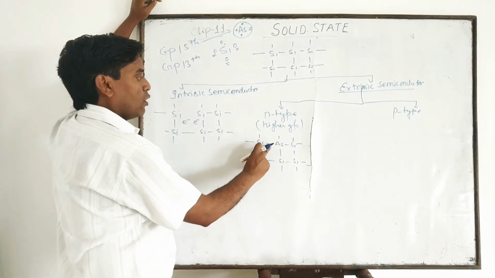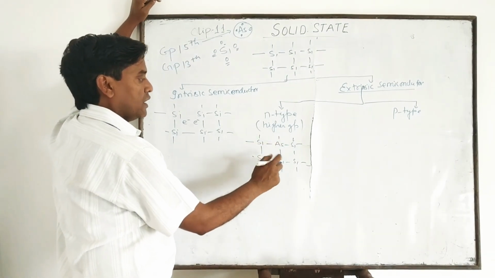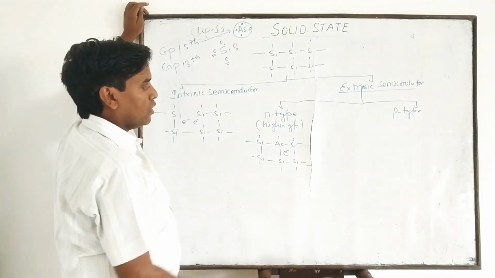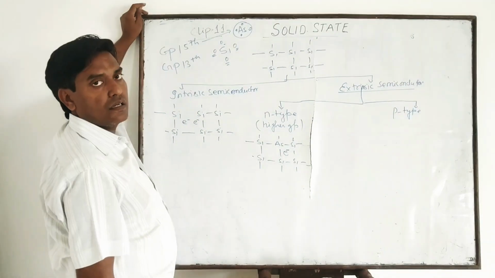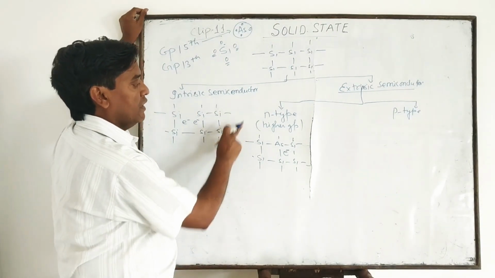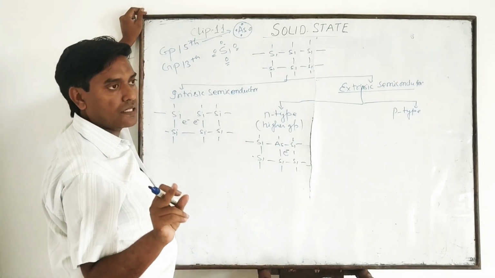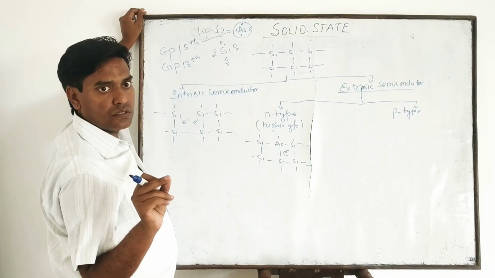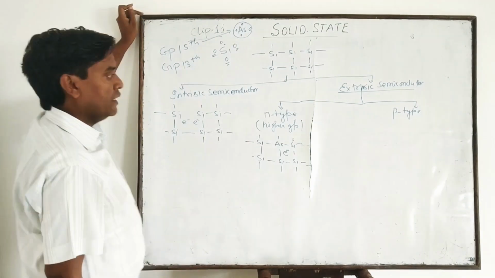So 4 electrons of arsenic are involved in bonding, and the 5th remains free. Due to the presence of this free electron, it conducts; this is the N type of semiconductor. N means negative. It means in an N type semiconductor the current carrying particles are negatively charged electrons.